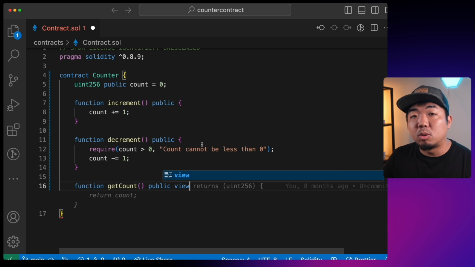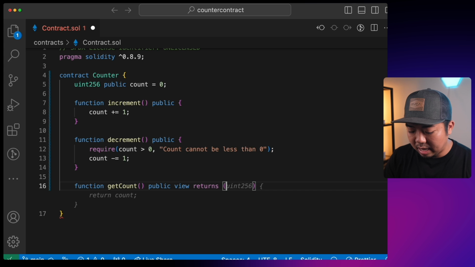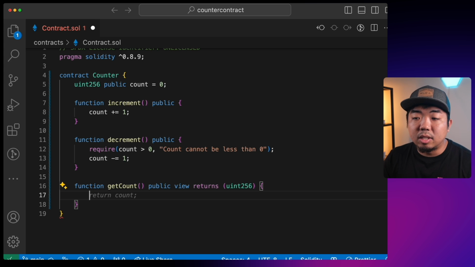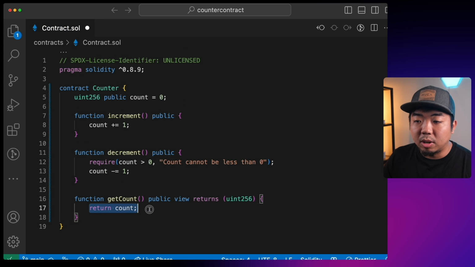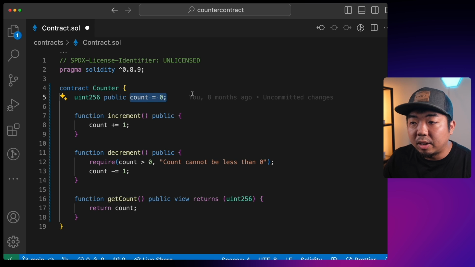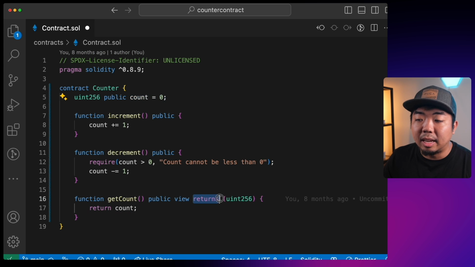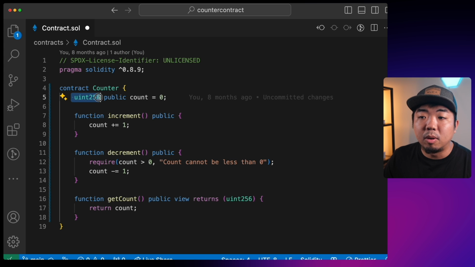We just want to be able to read a value or view it. And that's why we're putting view. And then we're going to specify that it returns a uint256. And all this read function is going to do is return us the value of count. So all we're going to do here is return count. It's just going to retrieve the value of the variable and return it to us. Again, we specify that it returns a uint256, which is the type of our count variable.